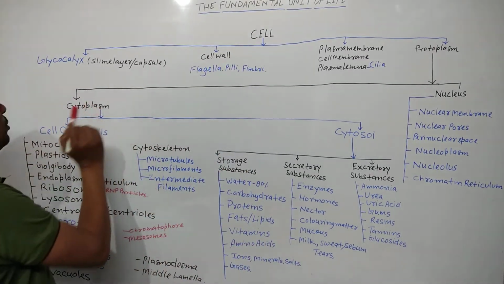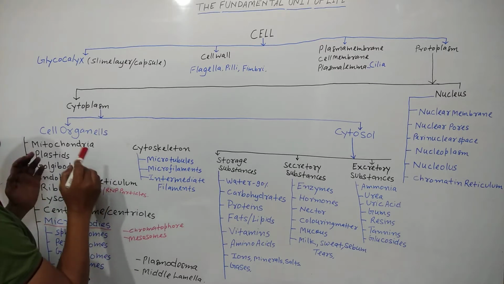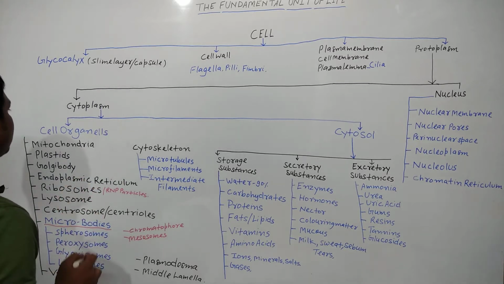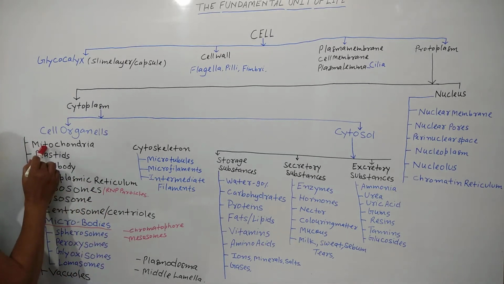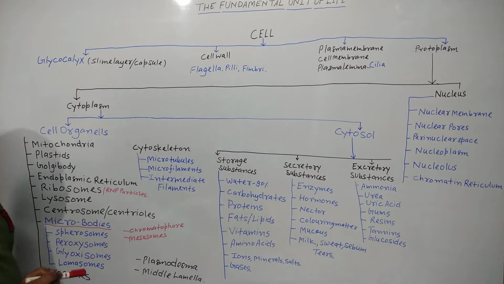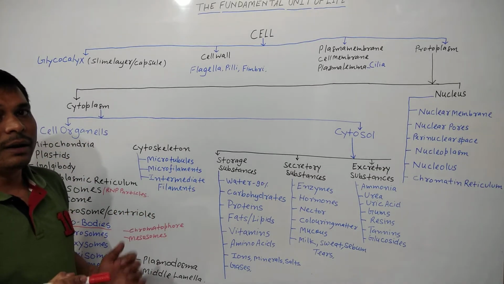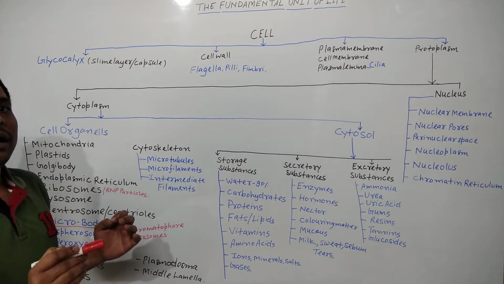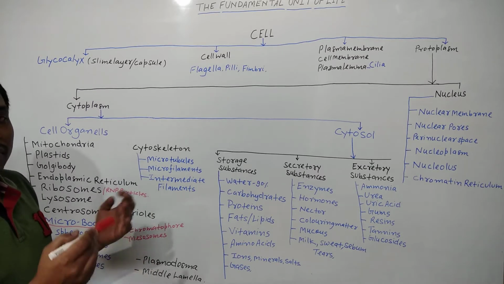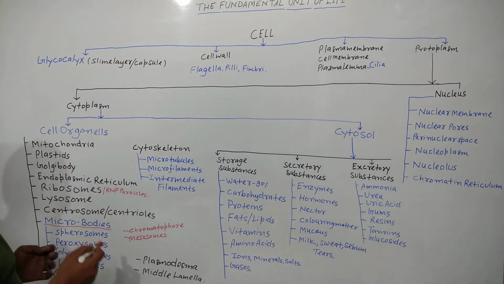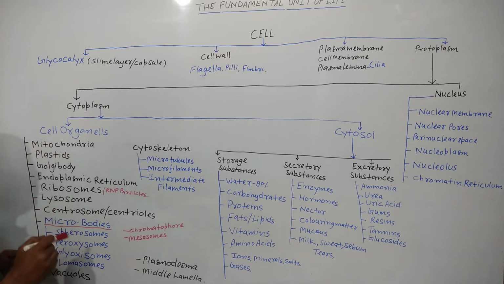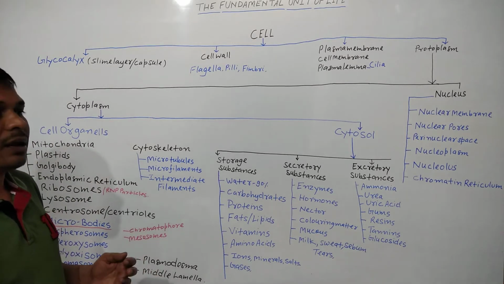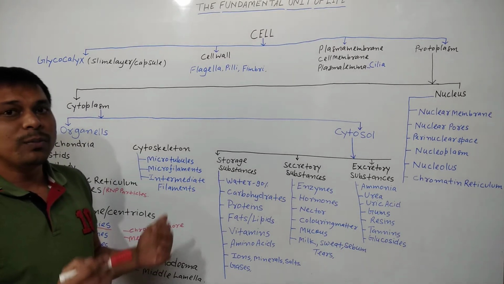Next, cytoplasm. Cytoplasm is divided into cell organelles and cytosol. See the different types of cell organelles, like mitochondria. Mitochondria is known as the powerhouse of the cell, the power plant of the cell, or cellular furnaces, because it provides energy to the cell for vital activity, for the life process. And second, plastids.